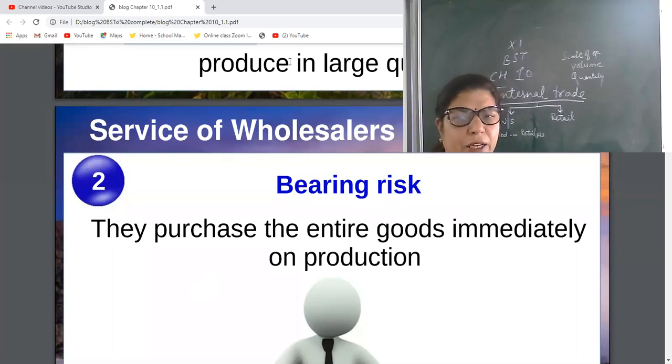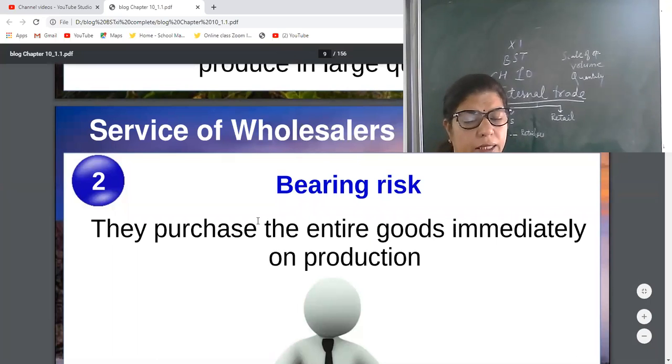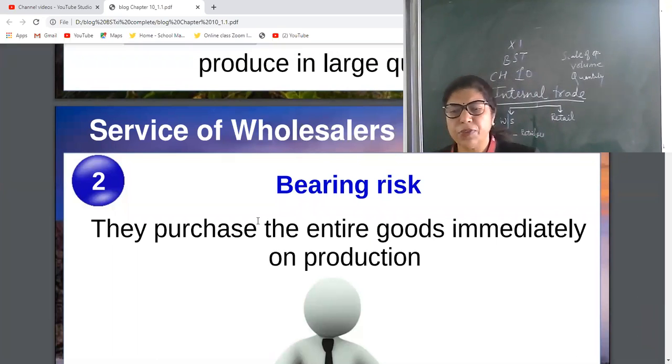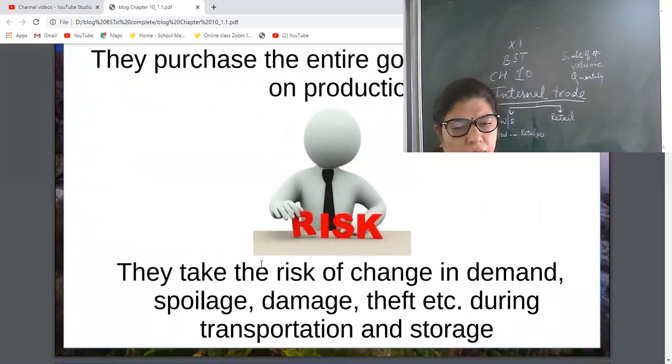So that is the benefit: the bearing risk of producers and manufacturers will be borne by wholesalers, because the risk factor of the producer will now be on the shoulders of wholesalers, since the entire goods he purchased directly and immediately from the producers. Now he has to keep the goods in the godown.